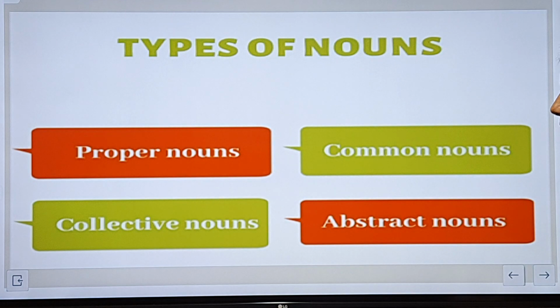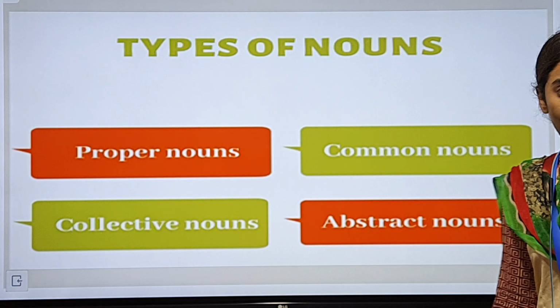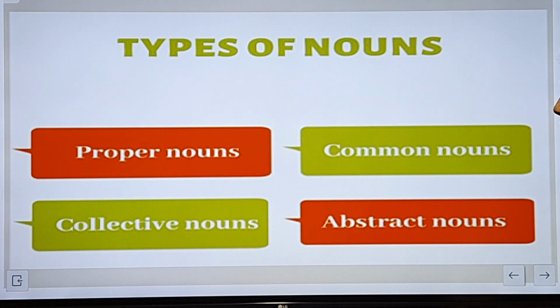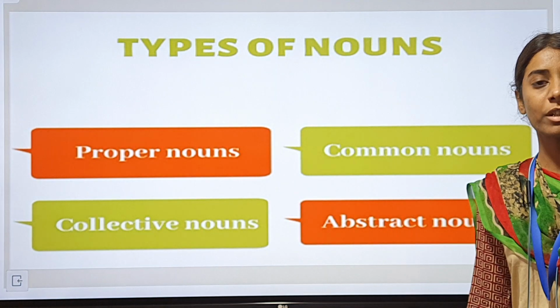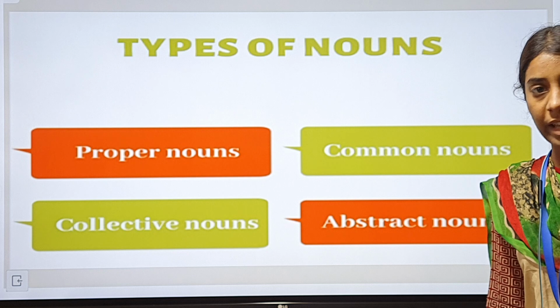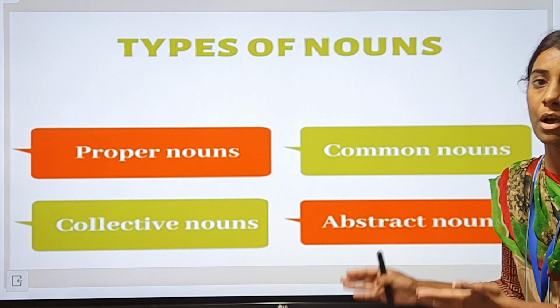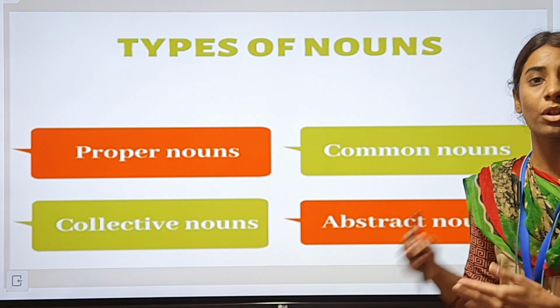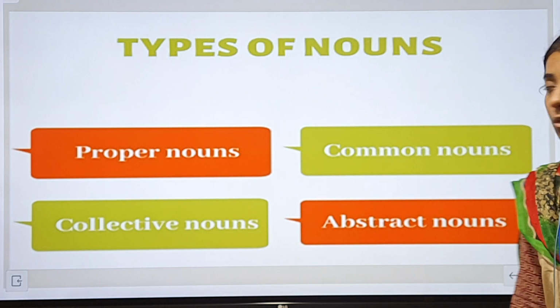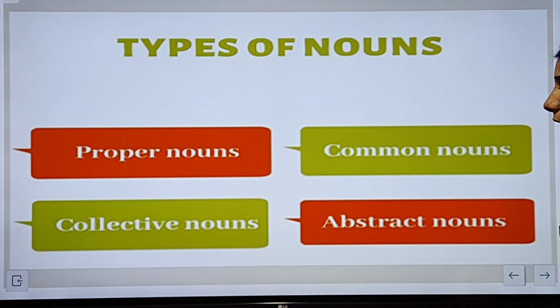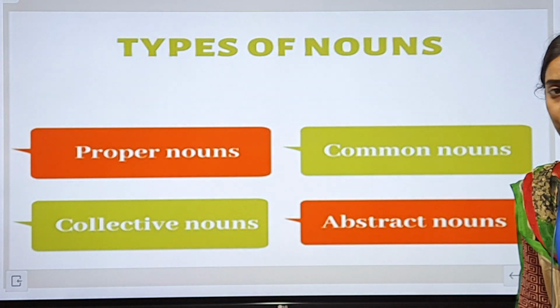Now, how many types of nouns are there? There are 4 types of nouns: proper noun, common noun, collective noun, abstract noun. There is a material noun also and concrete noun also, but they are not in your course, but these 4 nouns are the base of all the nouns. So, how many types of nouns are there? The basic nouns are proper nouns, common nouns, collective nouns and abstract nouns.